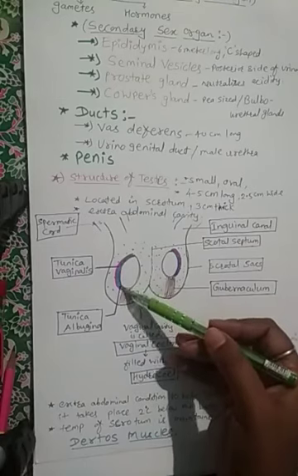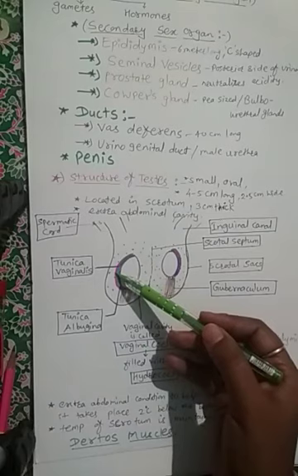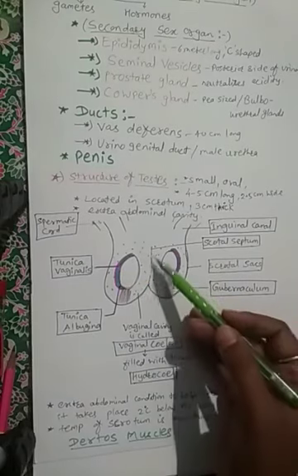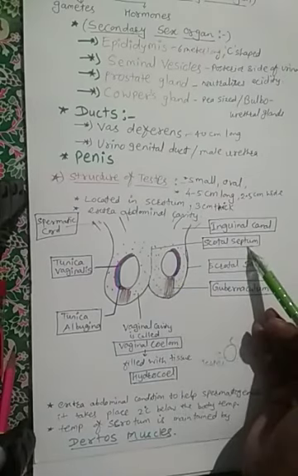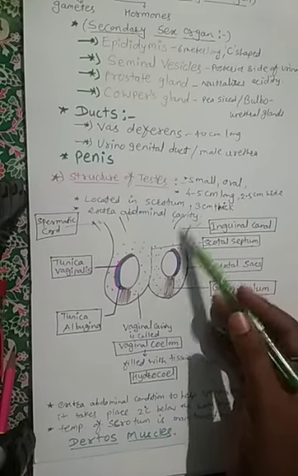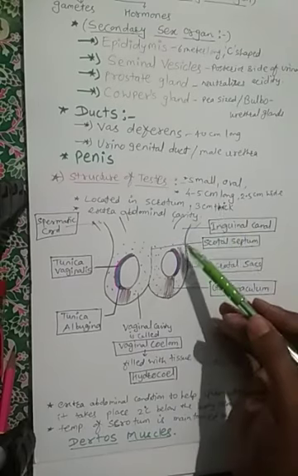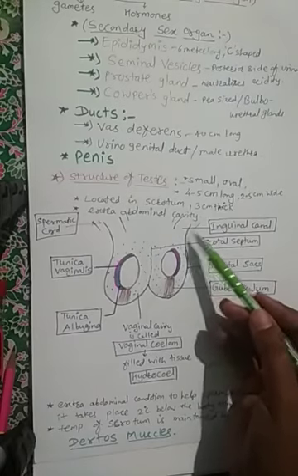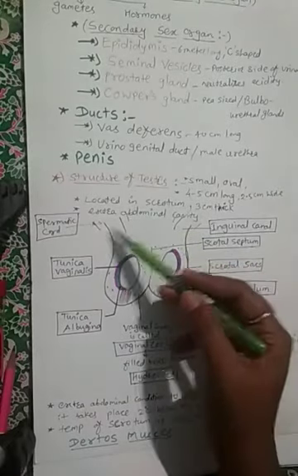This tunica albuginea has another outer layer, the tunica vaginalis. The scrotal sacs have a small inner septum, called the scrotal septum. Then there are cords that attach to further structures, passing through the inguinal canal, and above the inguinal canal there are large cords on both sides, the spermatic cord.